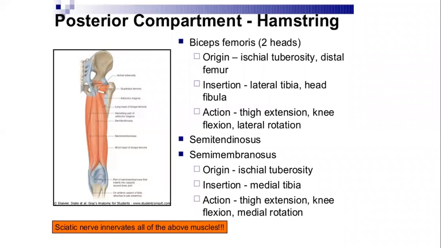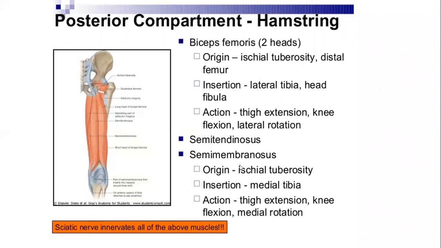So action, since it is passing two joints, on the hip, it acts as its extensor, and on the knee, it acts as its flexor and the lateral rotation of the knee as well. What about semitendinosus and semimembranosus? The names are self-explanatory. They are half membranous and half tendinous. So in addition to the muscular component, they have a membranous component or aponeurotic component and a tendinous component.